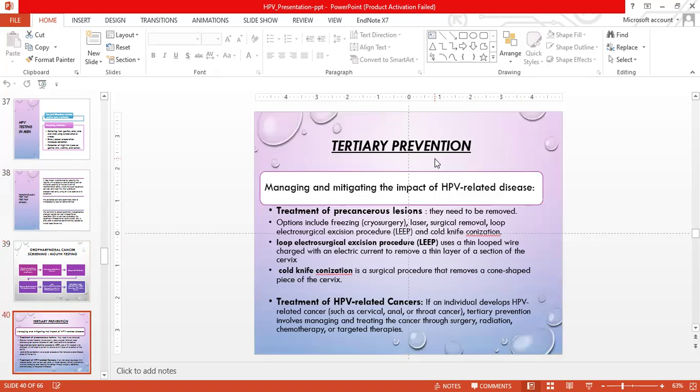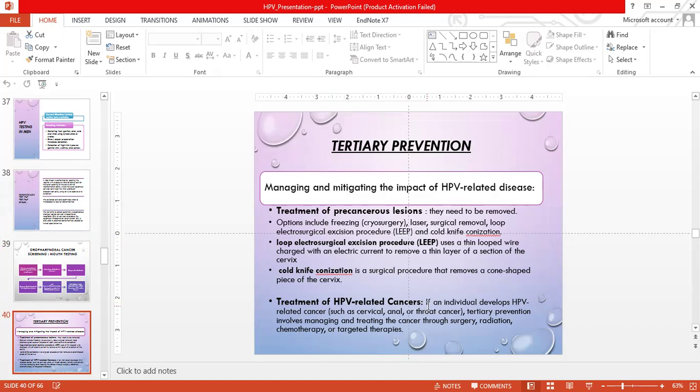Tertiary prevention. This includes managing and mitigating the effect of the HPV-related diseases. Treatment of the precancerous lesion. The precancerous lesion needs to be removed. Options include freezing, cryosurgery, laser, surgical removal, loop electrosurgical excision procedure, and cold knife conization. Loop electrosurgical excision procedure or LEEP uses a thin looped wire charged with an electric current to remove a thin layer of a section of cervix. Cold knife conization is a surgical procedure that removes a cone-shaped piece of the cervix.